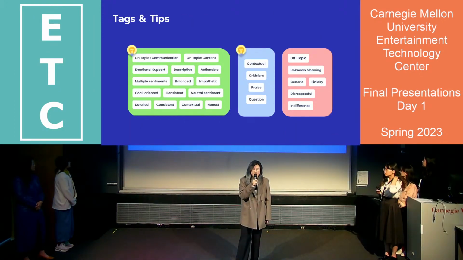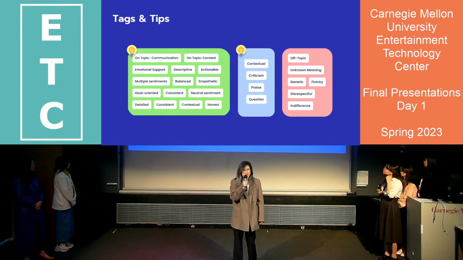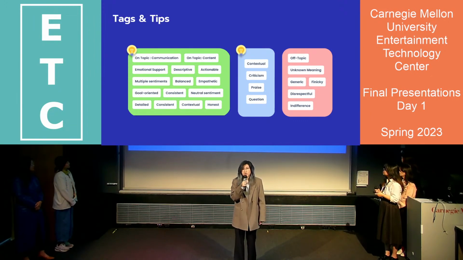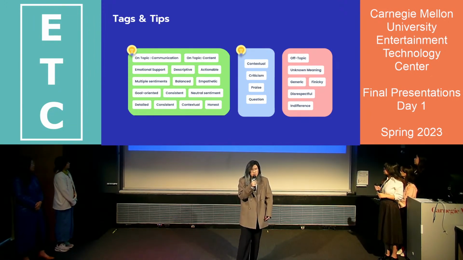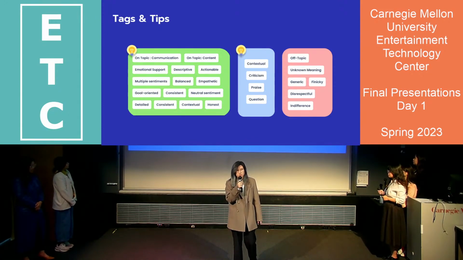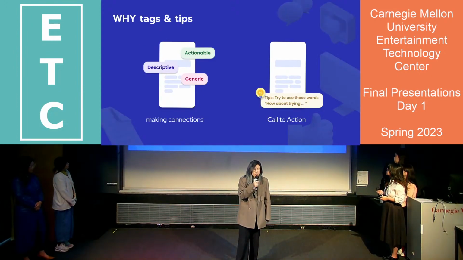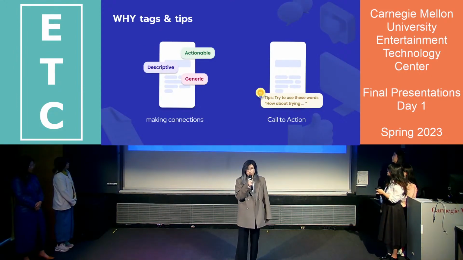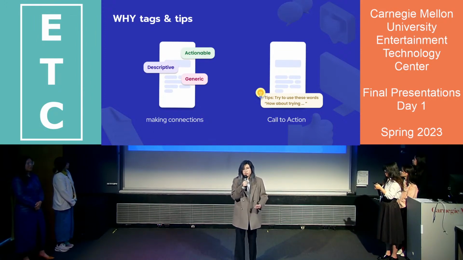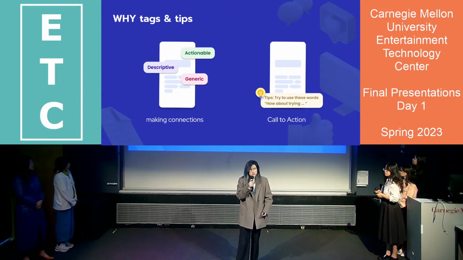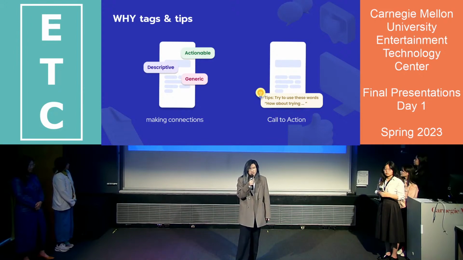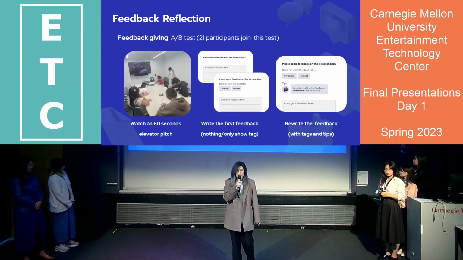So about the tag and tip rubric, we categorize and associate tags in high quality, neutral, and low quality based on our research, and create tips for high quality and neutral. Low quality doesn't have tips. We don't want to encourage them to give low quality feedback. So why did we design the tag and tip rubric? We use tags to create connection from the start to finish in our Fido app. And we use tips only for the feedback giving process. It is kind of a call to action design, guiding the user to leave feedback.